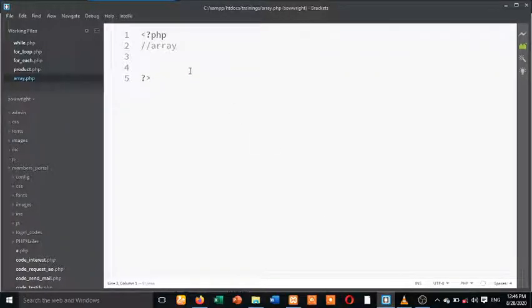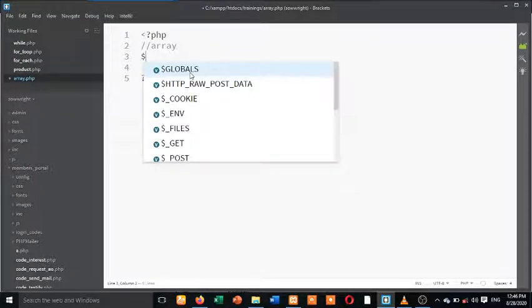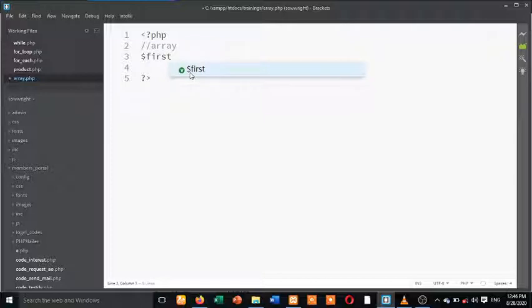How do you declare an array? Number one, let me tell you how array works. This is a normal variable and array. One of the ways of declaring an array is you declare the index of the array, probably index 0, because array starts with 0. For example, first index 0 equals Abdulkabir.